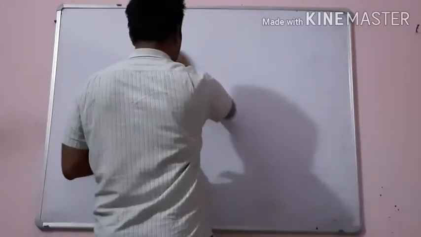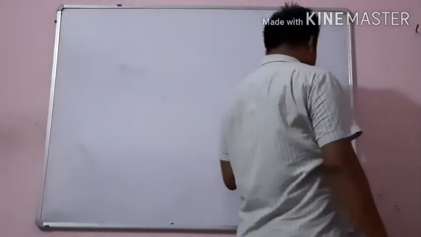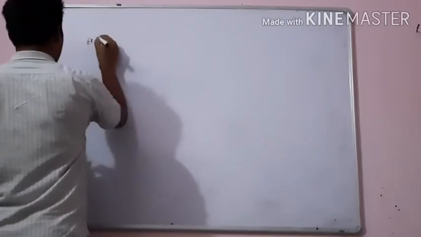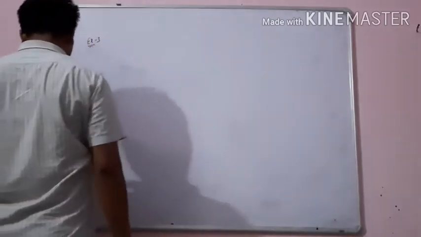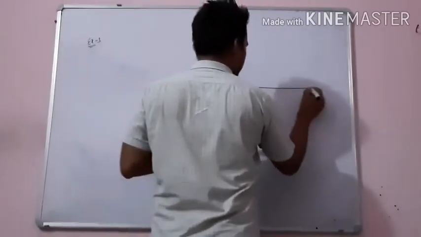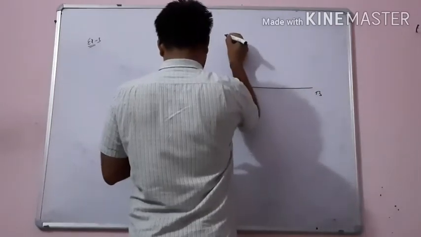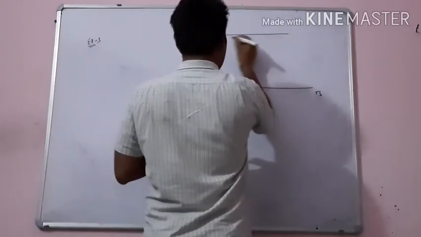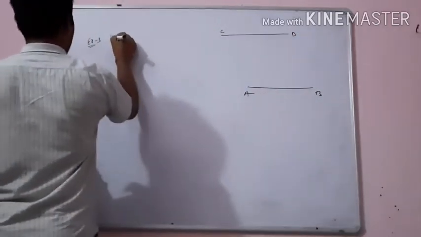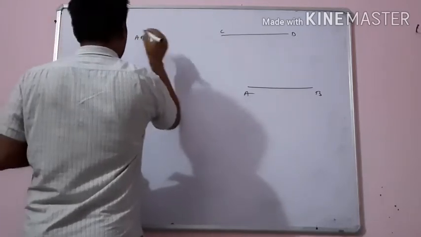See example number 3. Line segment AB is parallel to another line segment CD. Here what is given? AB is parallel to CD. So in the given, you write AB parallel to CD.